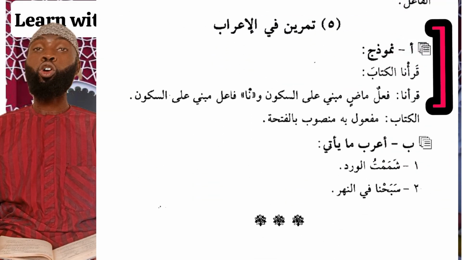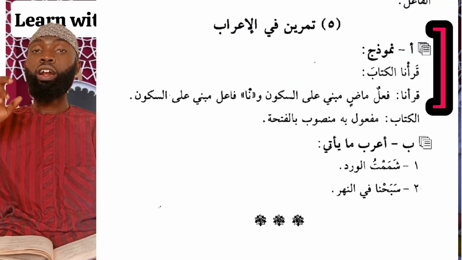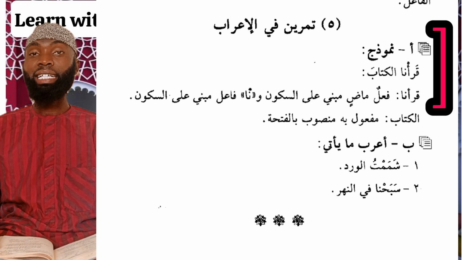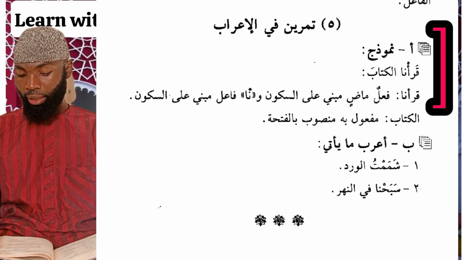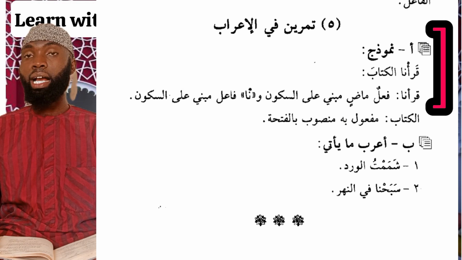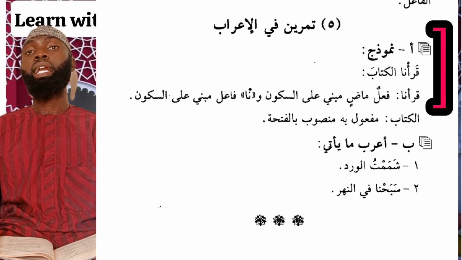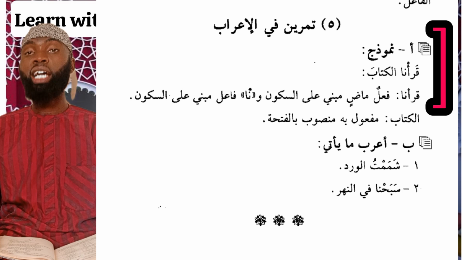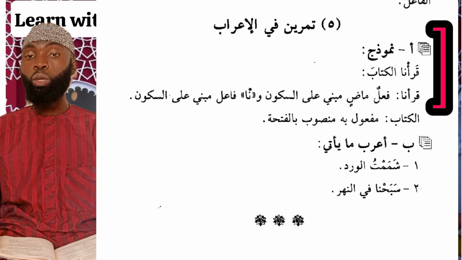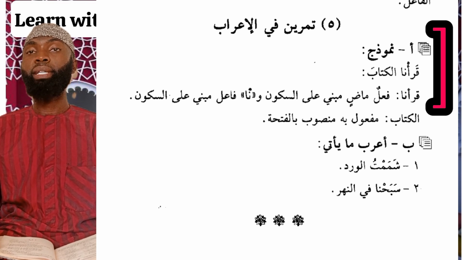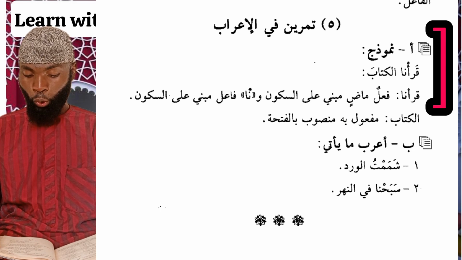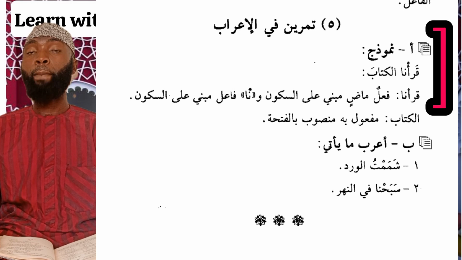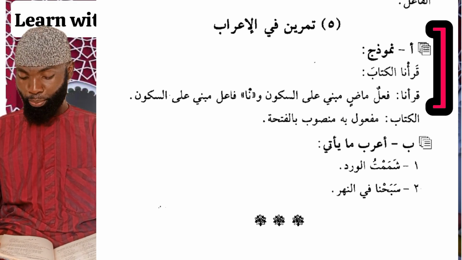Moving on to Tamrinun fil i'rab, the final exercise, that is exercise on grammatical analysis. We have a sample to follow. The sentence qara'na al-kitaba, we read the book. So how do we analyze this past tense verb here? Qara'na, we say qara'a, the word qara'a, fi'lun madin mabniyun ala sukun, a past tense verb which is built upon sukun. Then the word na is fa'ilun mabniyun ala sukun, the subject of the sentence which is built upon sukun. Then the word al-kitaba is maf'ulun bihi mansub.